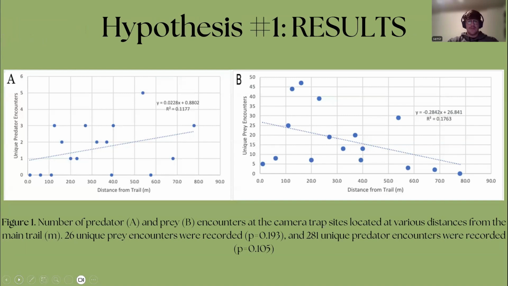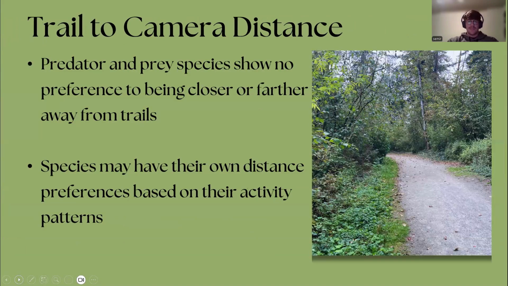As seen in Figure 1, the number of predator and prey encounters was recorded at various distances from the main trail. Panel A shows 281 predator detections, while Panel B shows 226 prey detections. Linear regression analysis revealed no significant correlation between trail distance and encounter frequency. Through this study, we discovered that the predator and prey species we looked at have no preferences for being closer or farther from trails, which was different from what we expected.